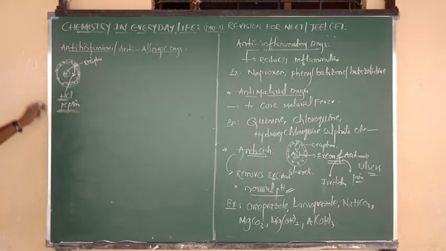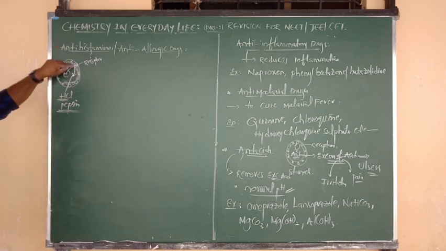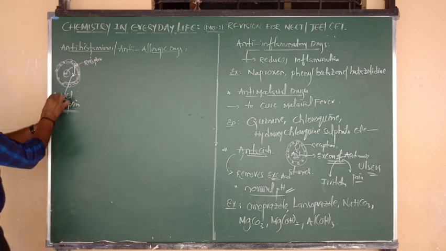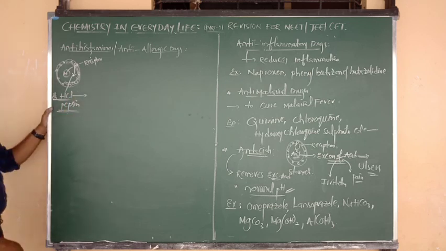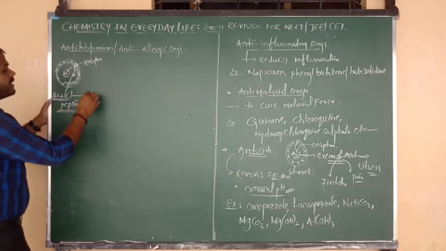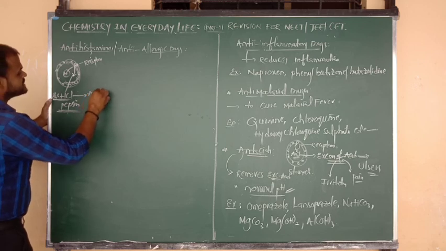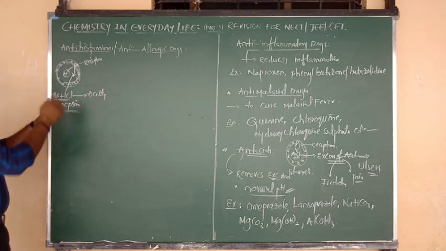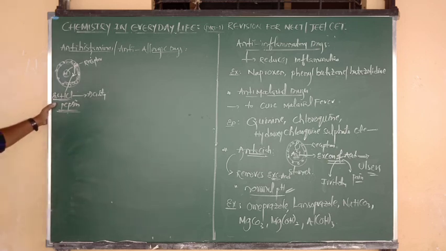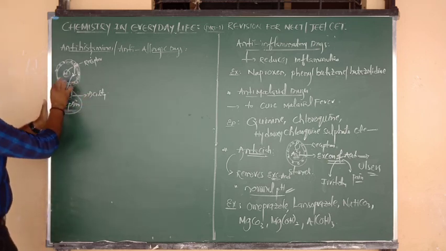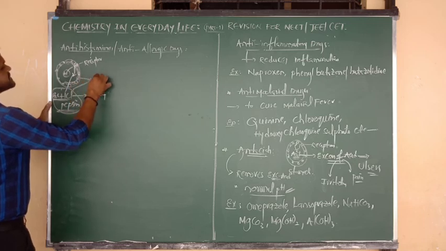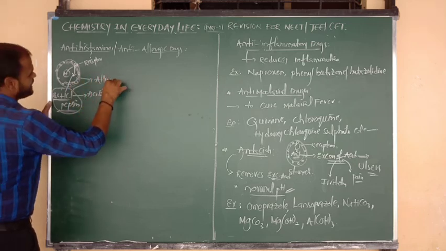Once again, histamine is a chemical which is released inside the stomach area. When histamine interacts with receptors of the stomach walls, there is a release of excess HCl, which leads to the acidity condition. Due to the release of excess HCl and excess pepsin, all these conditions are responsible for causing allergy.